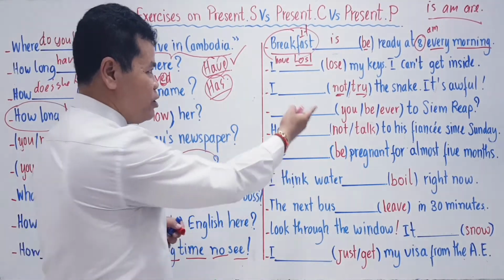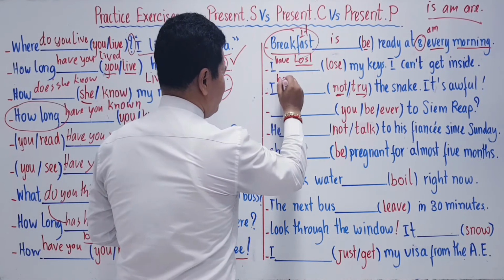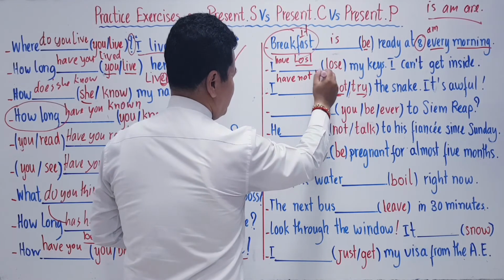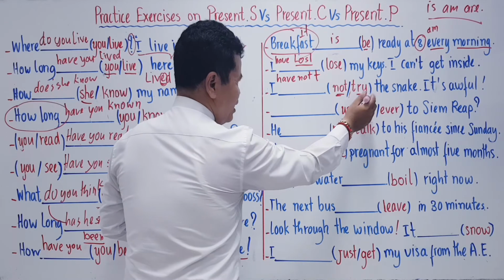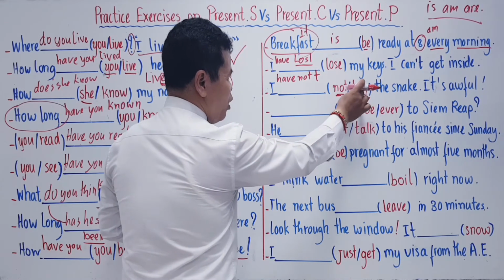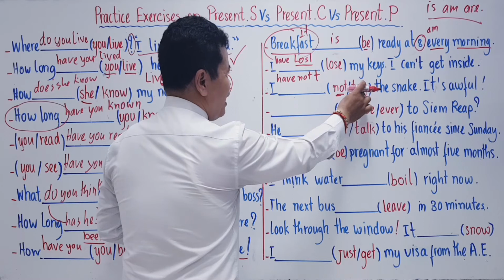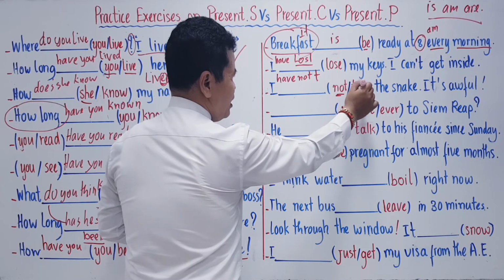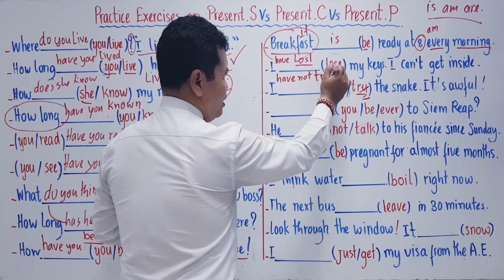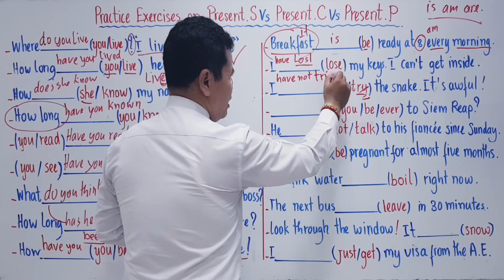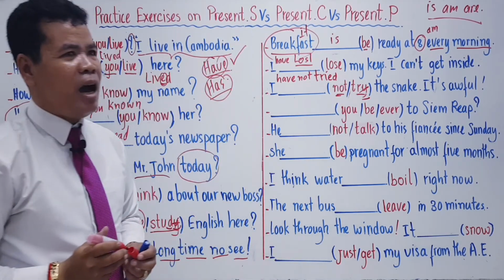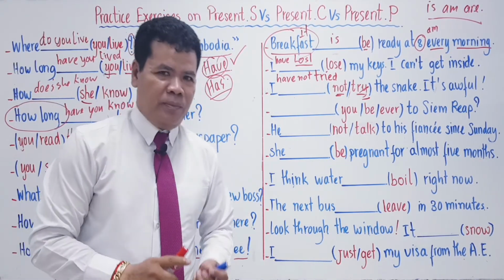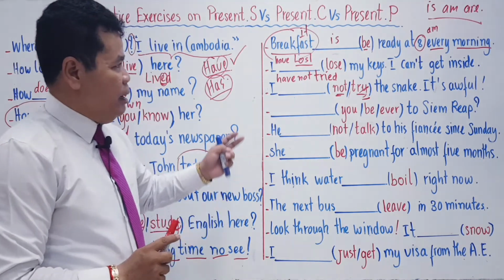So what are you going to have now? I have, okay, not, what's that? Try. Can you see the word try? Y is at the end, and in front of Y we have got one consonant. So before adding ed to the verb, what do you have to do? Erase Y by changing it to I. Okay? Lastly, ed. I have not tried the snake. It's awful. It's life experience in my lifetime. Okay? Let's go to the next one.